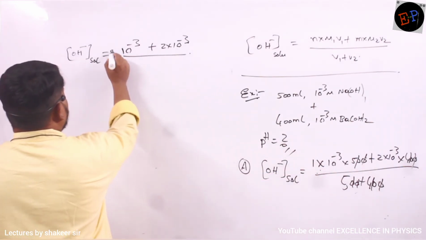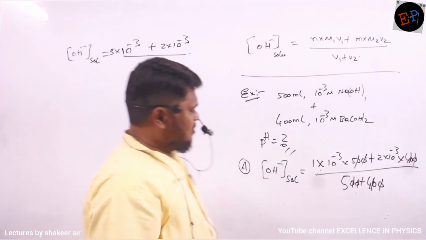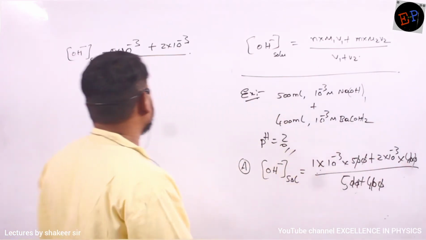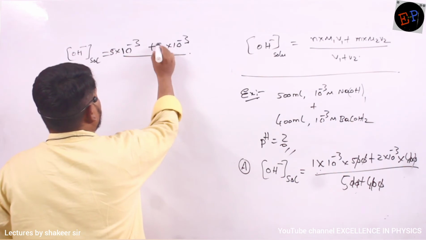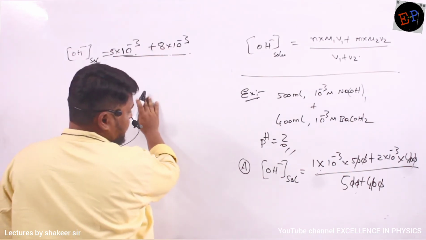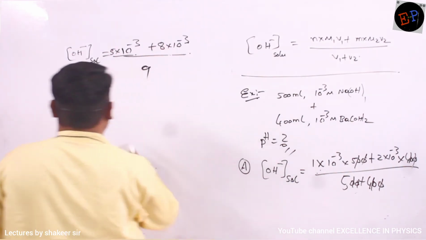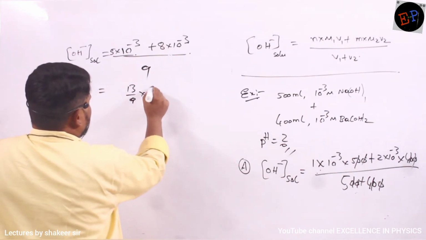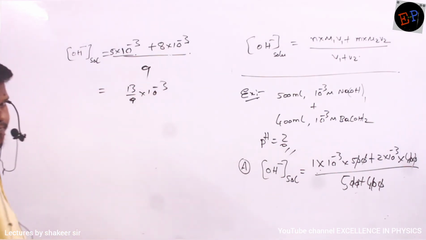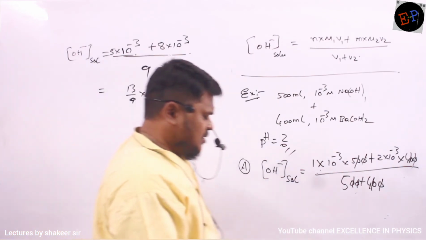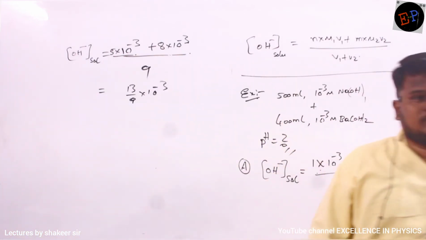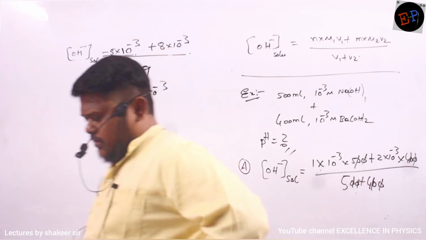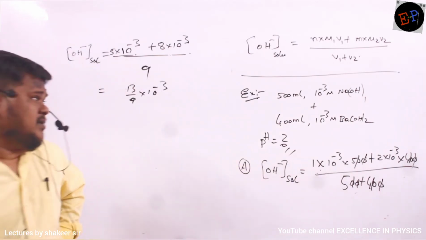So 5 into 10 power minus 3 plus 4 2s are 8. So 8 into 10 power minus 3 divided by 5 plus 4 is 9. So total, 13 by 9 multiplied by 10 power minus 3. This is the answer which I got. 13 by 9 is approximately 1.25, can be right?